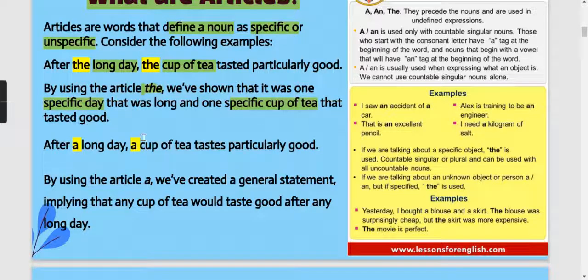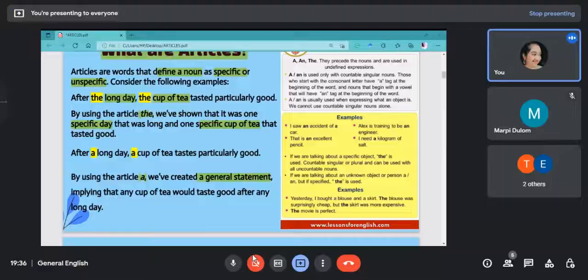Whereas in the second sentence, you will observe, after a long day, a cup of tea tastes particularly good. So basically, the articles a and an we use for a general statement, meaning an unspecific thing. So you have to remember that the article the we use for precise, specific things, and a and an articles we use for general things or unspecific things.